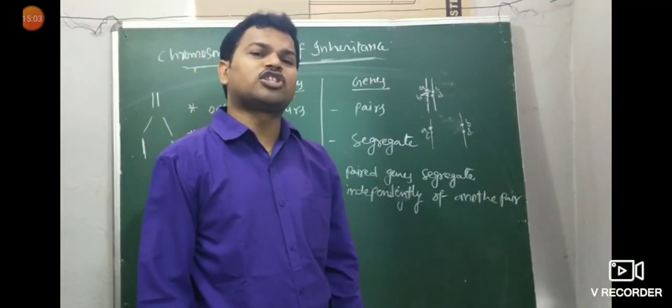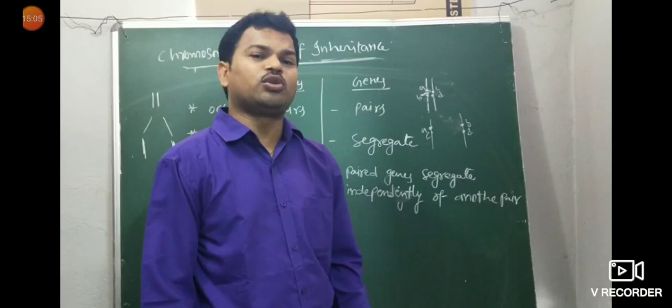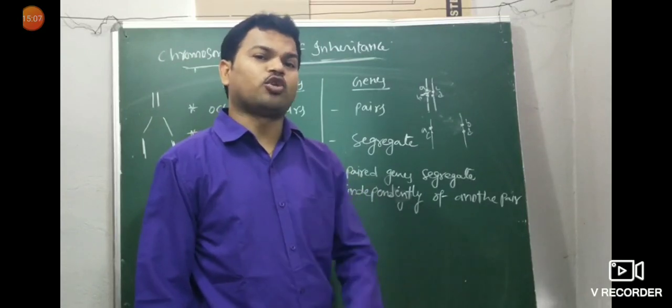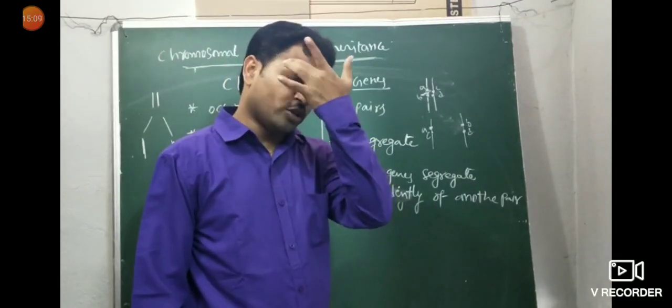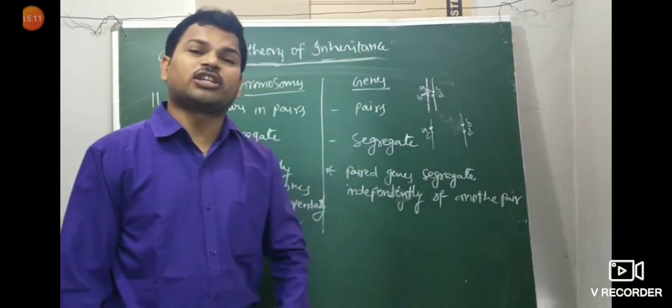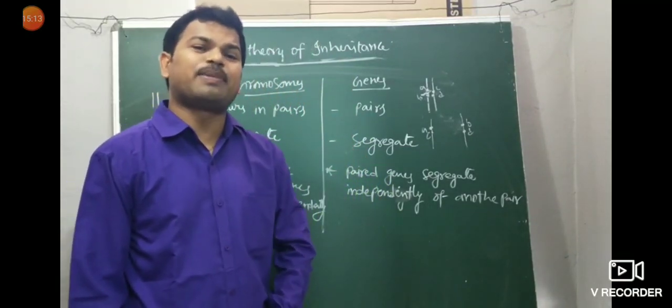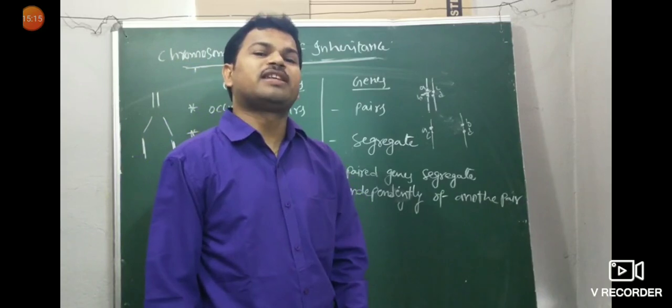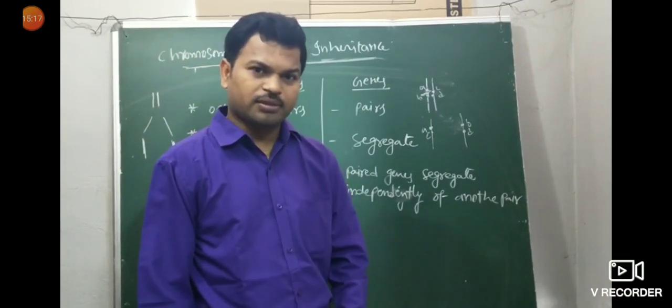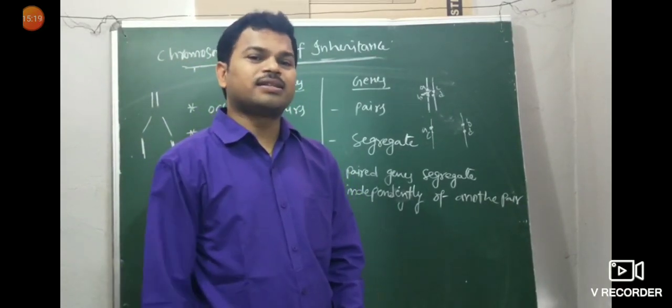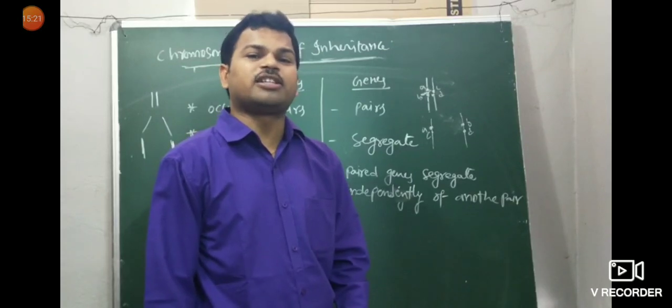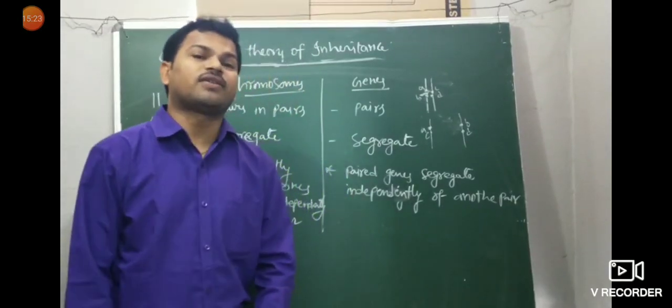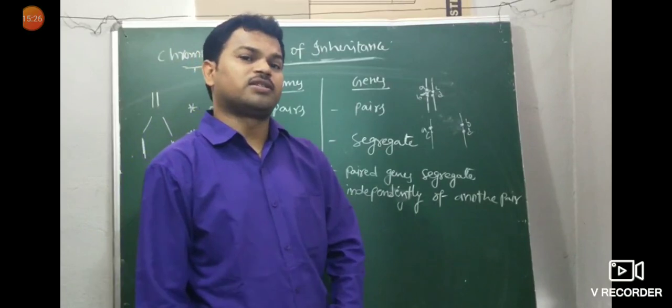So meiosis 1 to meiosis 2. Meiosis 1 is again divided into karyokinesis and cytokinesis. Before going to that, DNA synthesis or replication takes place in the S phase of interphase. Important: DNA replication takes place in which phase? S phase of interphase.